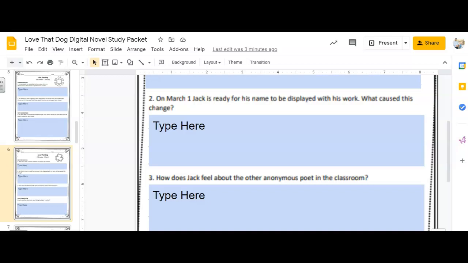What caused this change? So if you look back at February 26th, just the page before, it said, I tried one of those poems that looks like what it's about. My Yellow Dog by Jack. I want you to look at that poem. You can see where he used the words, basically the anatomy of the dog. So eyes, ears, body, tail, leg, paw, yellow, wag, sniff, sniff, sniff, slobber, slobber, slobber. And he drew a little bit within the poem.